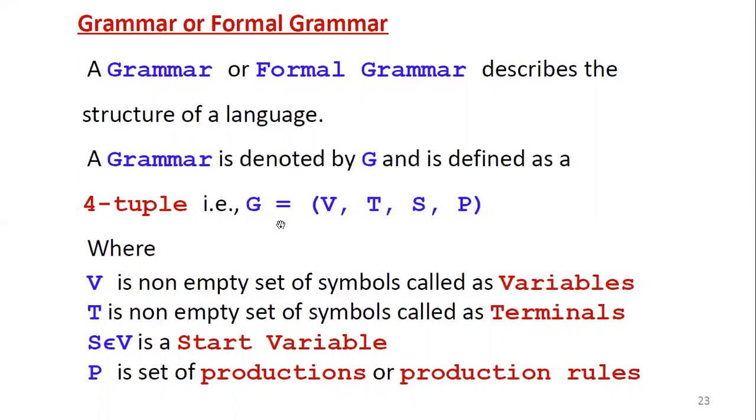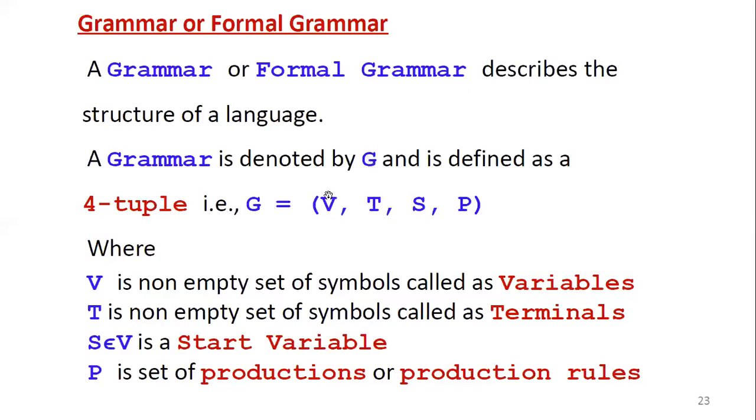We have various types of grammars. From grammar to grammar the definition is the same; only the rules change. So we have to remember each and every tuple involved in the definition of a grammar. Here, capital V is a non-empty set of symbols called variables. Simply, V stands for variables. Capital T is a non-empty set of symbols called terminals.